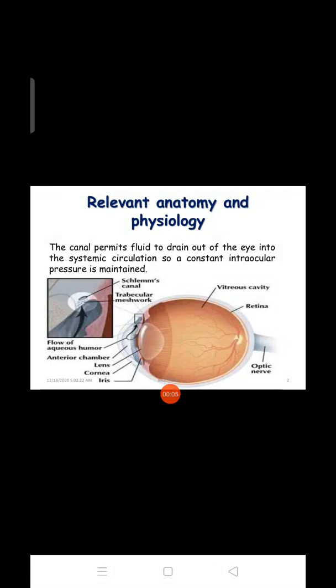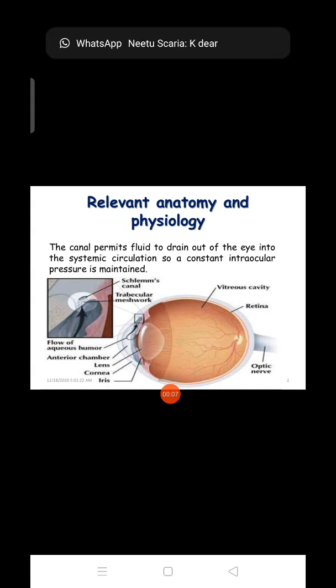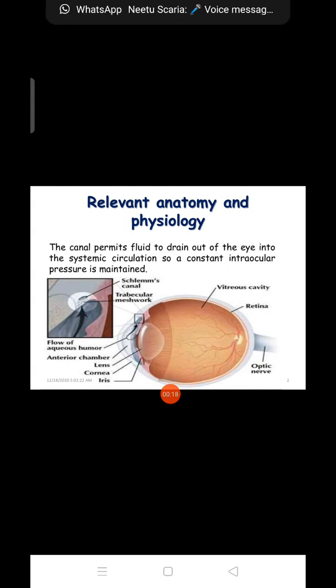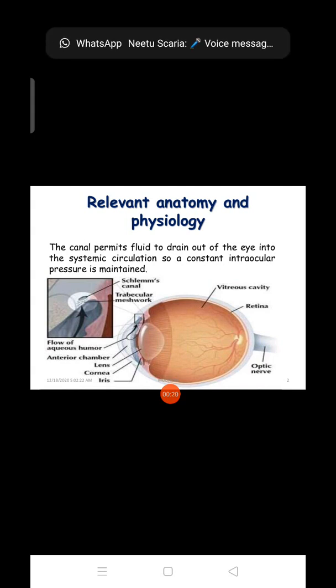The topic we'll see today under Unit 2 is glaucoma. Glaucoma is an expected question. Before going to the disease condition, we will first see the anatomy and physiology.